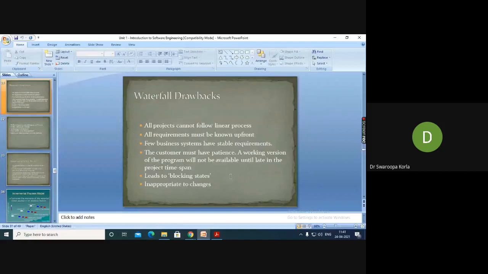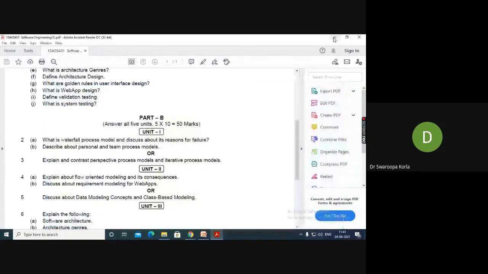They won't ask you directly what the difficulties, issues, problems, or drawbacks of the waterfall model are. They ask you to discuss the reasons why the model is a failure. So you need to write that these are the following reasons, and because of these reasons the waterfall model is a failure. But still many industries practically use the waterfall model because it is a very simple model, very inexpensive, and we can produce a highest quality product.